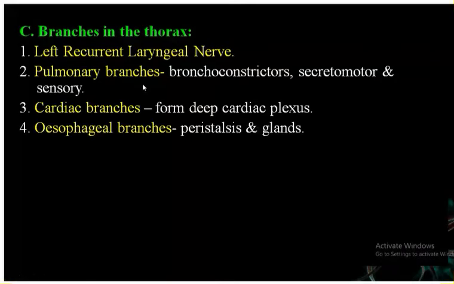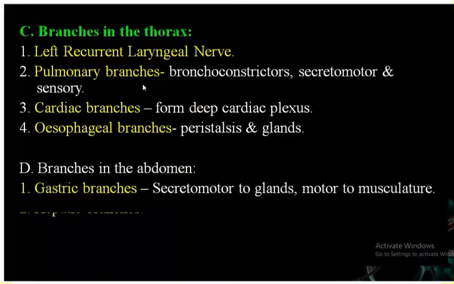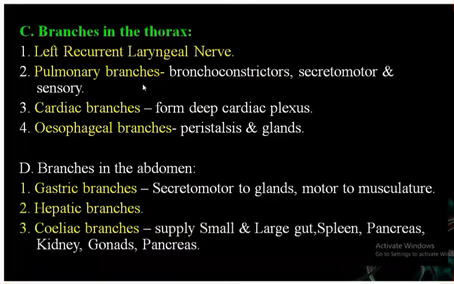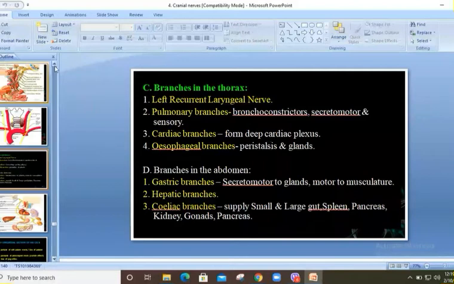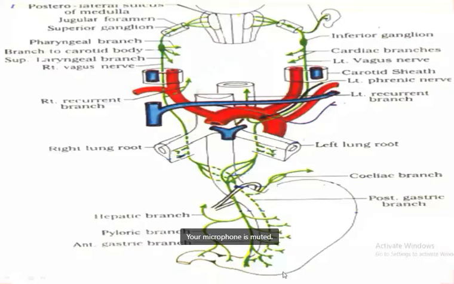In the abdomen, we have the celiac branches, the gastric branches, and the hepatic branches. So these are the three branches. I'll show those branches in the diagram. See this one. In the abdomen region, we have the celiac branch, the gastric branch, and the hepatic branch. So these are the three branches in the abdomen. So these are the overall branches of the vagus nerve.